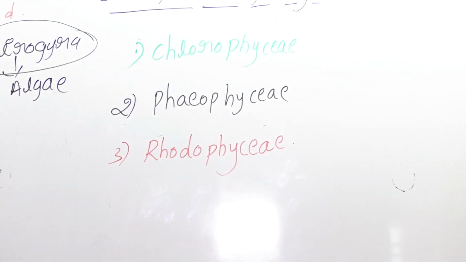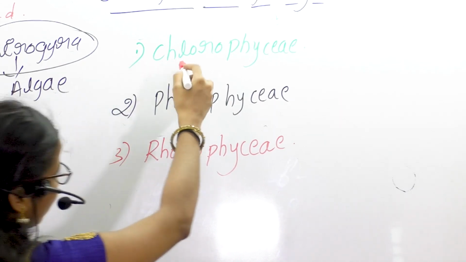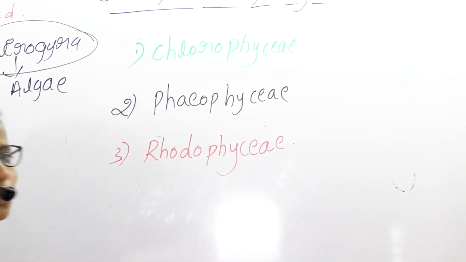These are the classification of algae: Chlorophyceae, Phaeophyceae, and Rhodophyceae.